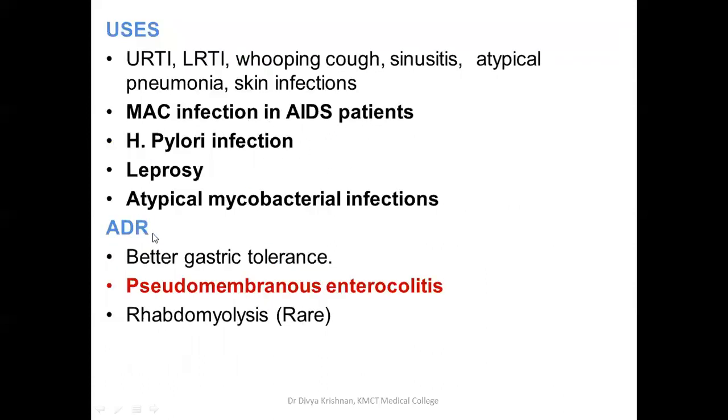Then the adverse drug reactions. It has better gastric tolerance, but occasionally it can cause pseudomembranous enterocolitis, manifested by diarrhea, and rarely it can cause rhabdomyolysis. So these two adverse drug reactions can occur, but it is not that frequent. It is occurring only rarely. Otherwise it has good gastric tolerance.